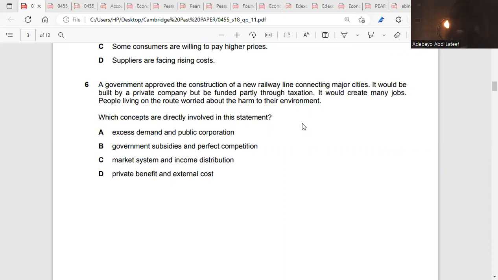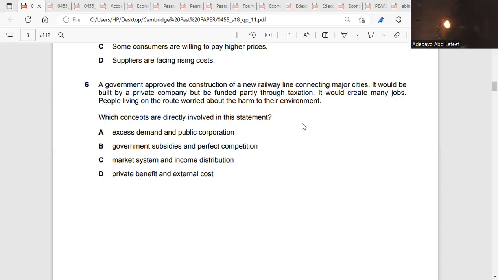But many people living on the route are worried about the harm to their environment. This is external cost. Why is it external cost? It is external cost because the action that has been taken here is going to affect those that are not involved. Do you understand? So the answer is D.